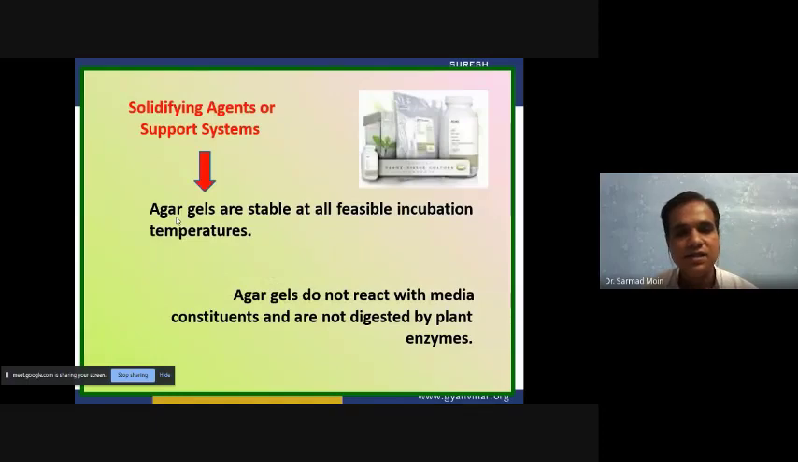Agar gels are also stable at the feasible incubation temperature. When we are incubating after the inoculation of tissues and cells, agar will be very stable at 24 to 26 degree temperature. Agar gels do not react with the media constituents and are not digested by plant enzymes and bacterial enzymes. Since they cannot be utilized by the plant and bacteria, we can easily use it as the gelling agent.